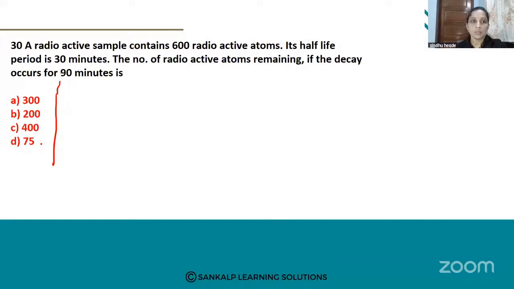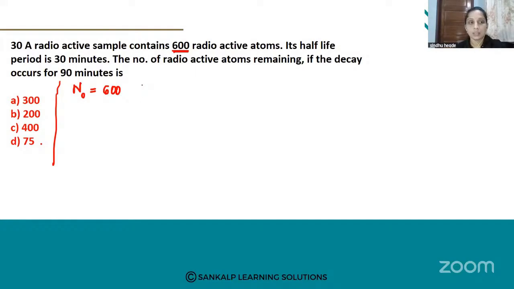See here. First, write the given things. A radioactive sample contains 600 radioactive atoms. This is the first thing given in your question. So, what is this 600? Here they mention radioactive sample, right? Radioactive sample is nothing but what we call N naught. Radioactive sample at t is equal to 0, that is N naught is equal to 600 radioactive atoms.